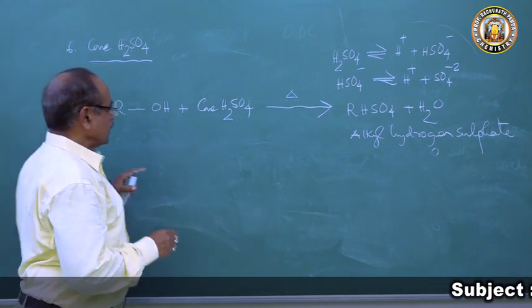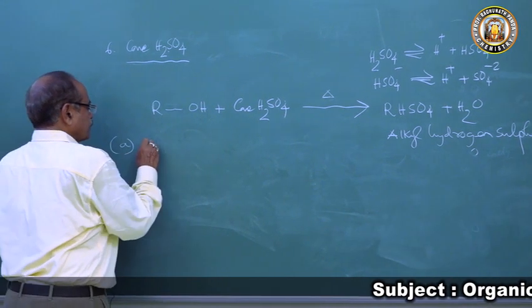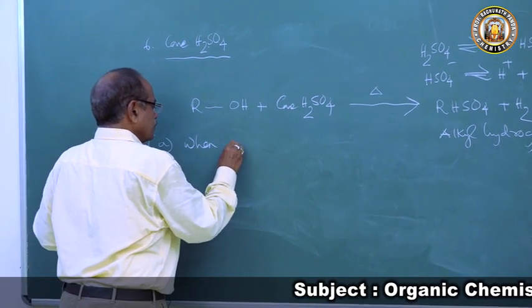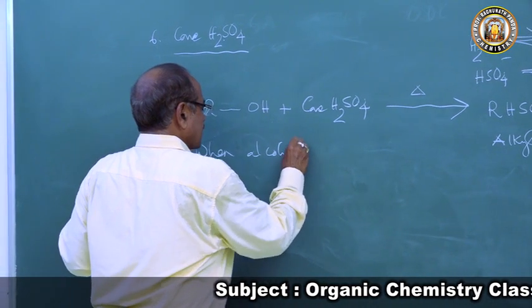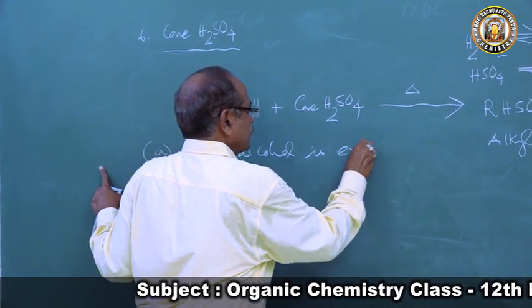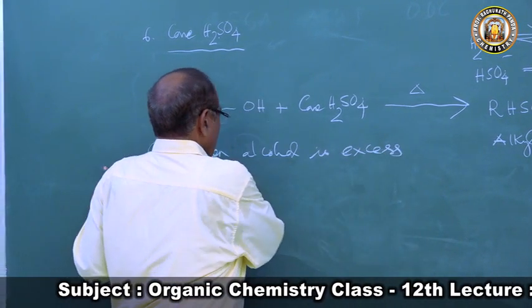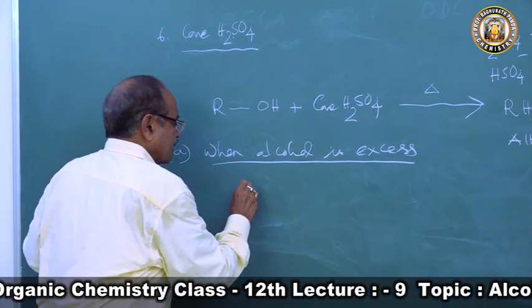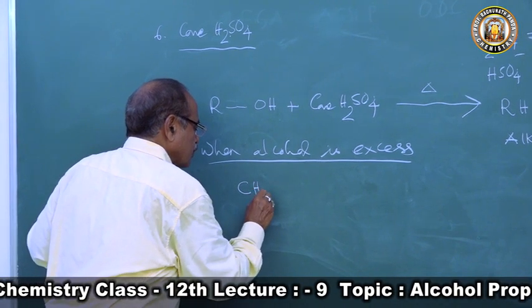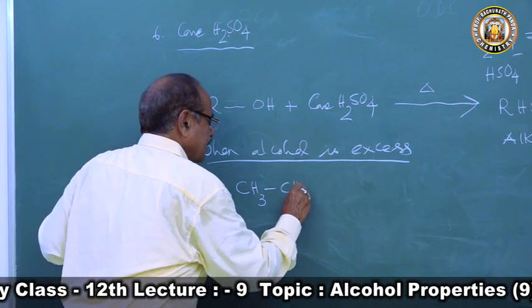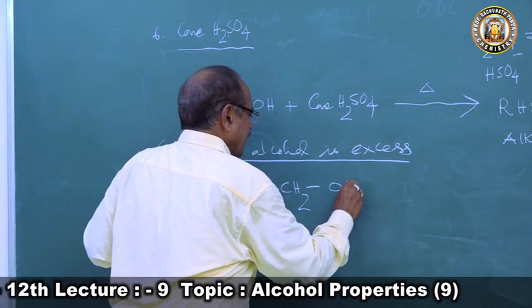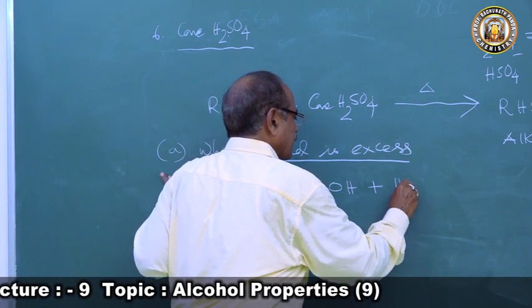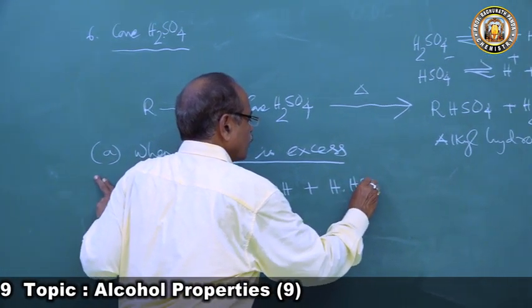First we will take the case when alcohol is in excess. Let me take ethyl alcohol as an example, because in our course we have ethyl alcohol. Let us take ethyl alcohol and study the reaction. So this reacts with HSO4.